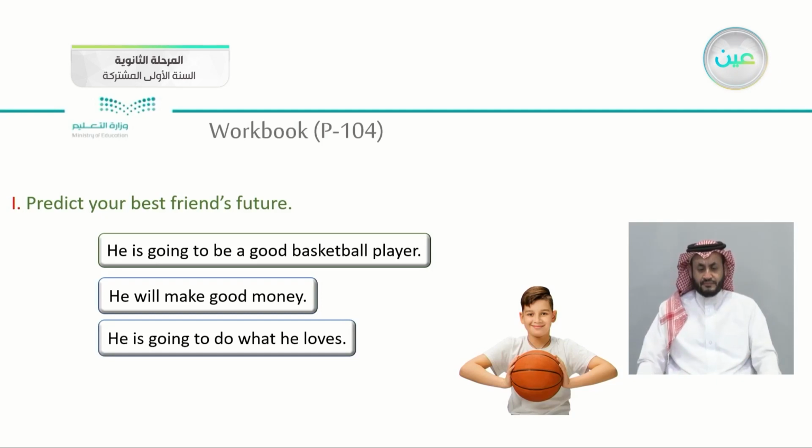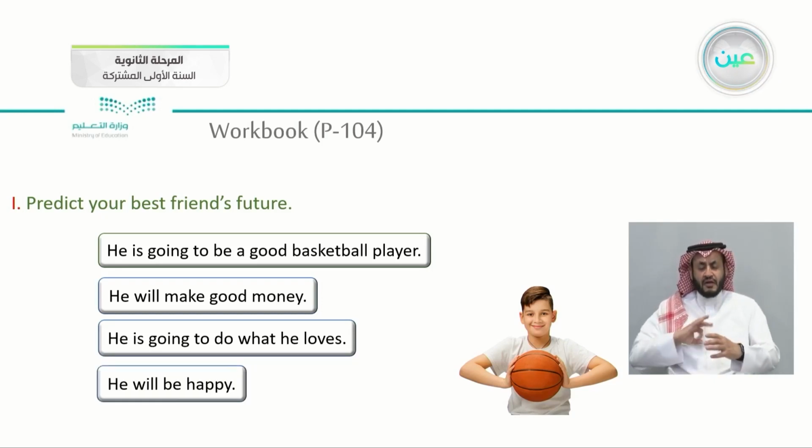I believe that he is going to do what he loves, and he will be happy. What have we used in here? He is going to, and we used will. So to make a prediction, use will, use the future will, or be going to.